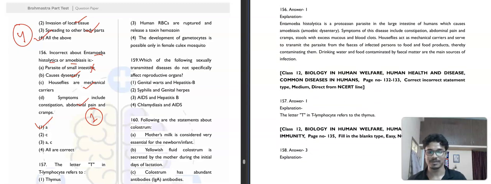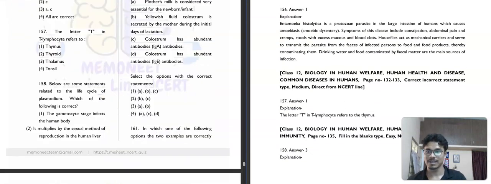Question number 157. It is saying that the letter T in the T lymphocyte refers to thymus, thyroid, thalamus, tonsil. If you can't answer this question, I swear, you should stop preparing for NEET. I mean, obviously, for obvious reason. So the T in T lymphocyte refers to thymus.